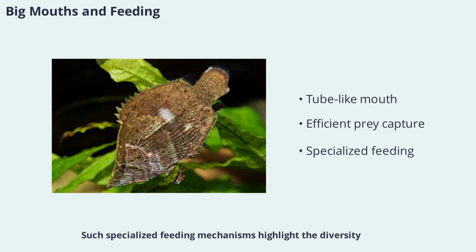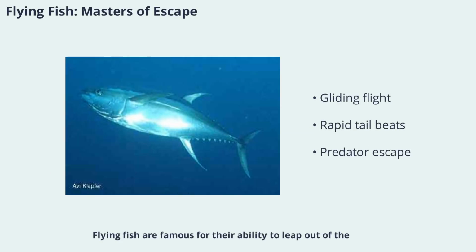Such specialized feeding mechanisms highlight the diversity of strategies fish use to survive and thrive. Flying fish are famous for their ability to leap out of the water and glide through the air using their enlarged pectoral fins as wings. Before takeoff, their tails beat rapidly to propel them into the air, where they can glide at speeds up to 35 miles per hour. This remarkable adaptation helps flying fish escape predators and travel long distances across the ocean surface.